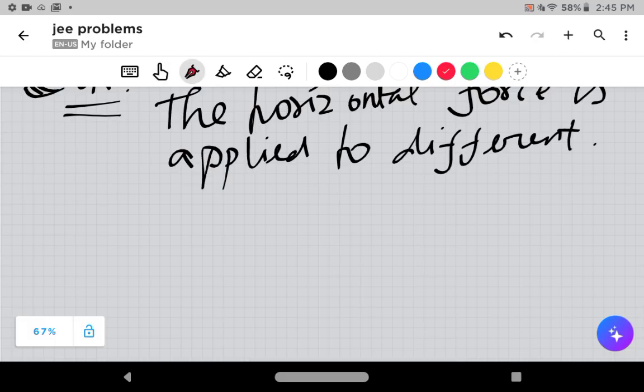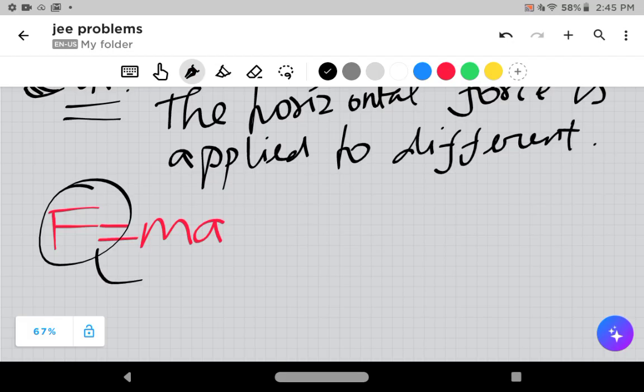Just write the equation of force. What is force? Force is equal to mass into acceleration, such that it is given force is constant. Why? Because it is applied in an equal amount to every object that has different mass. So force is a constant. So just avoid force now.